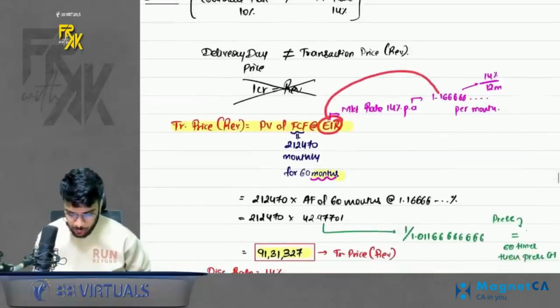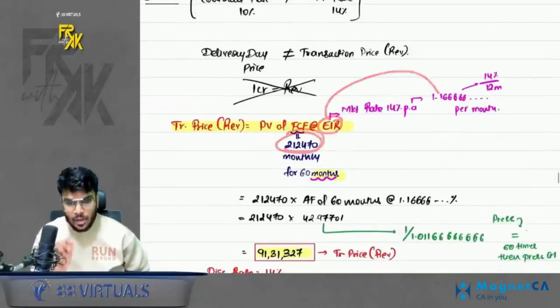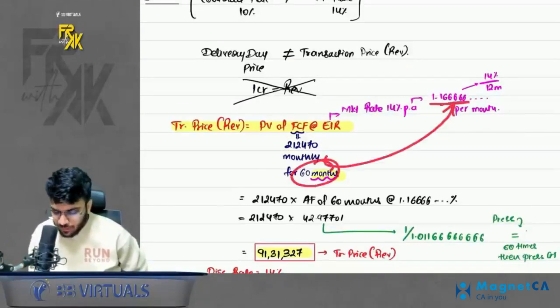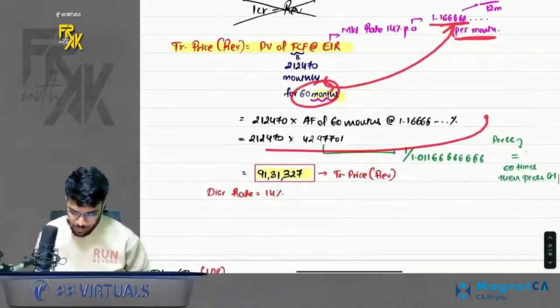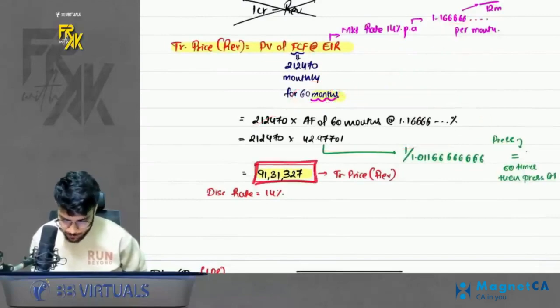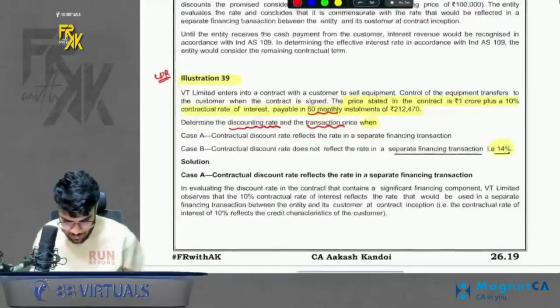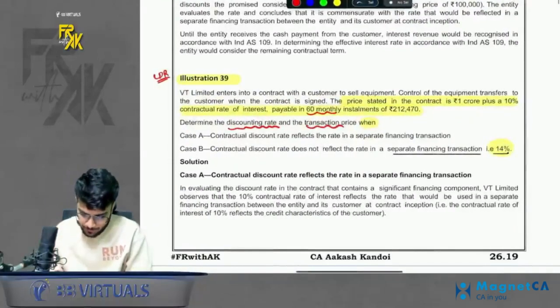I taught you how to calculate this. It is 21,470 for 60 monthly installments into the annuity factor of this rate. I have given the calculation, you can see. So this comes to this much present value. This is the amount of your revenue. Whatever excess you receive is your interest income. Simple. So the B part of it was very important.